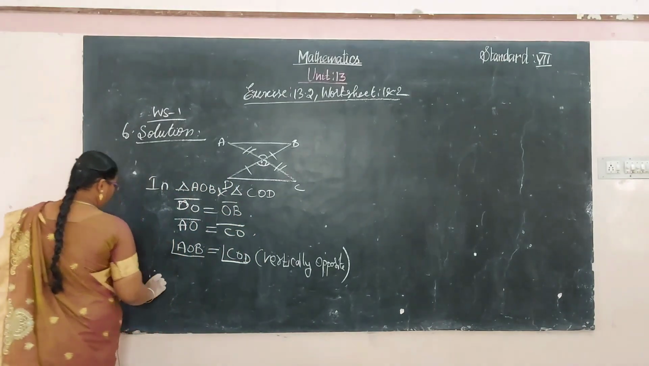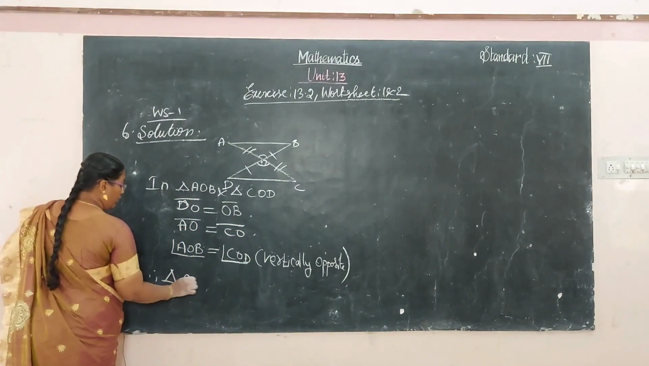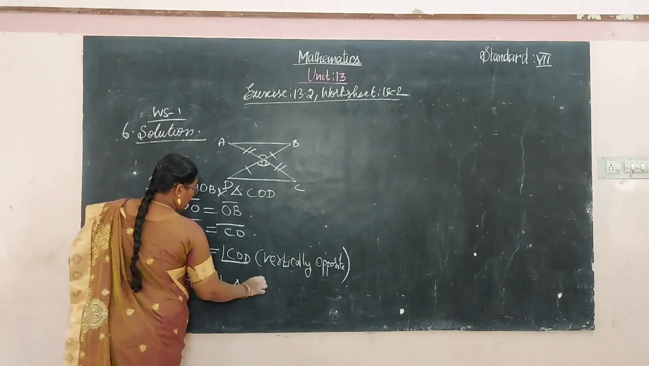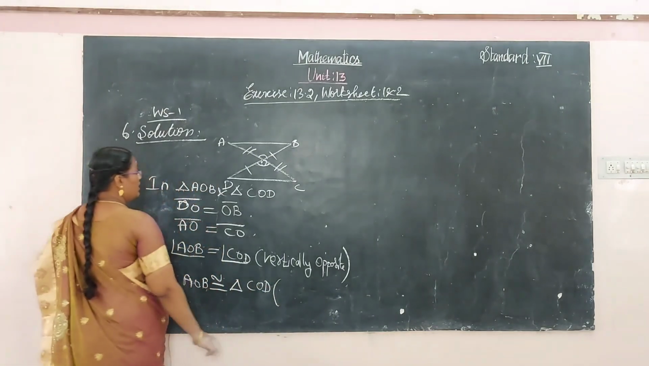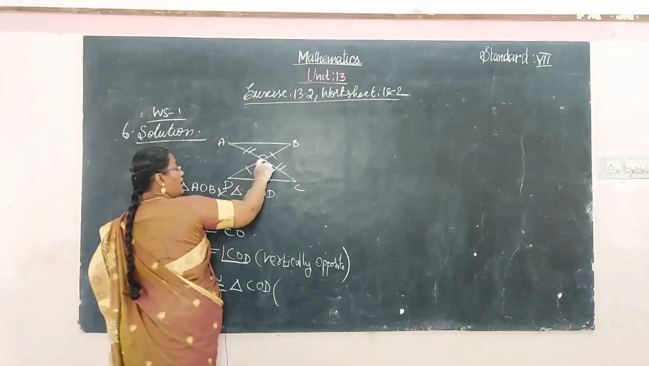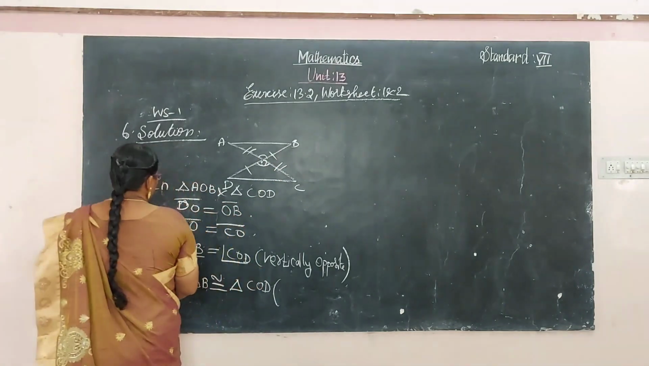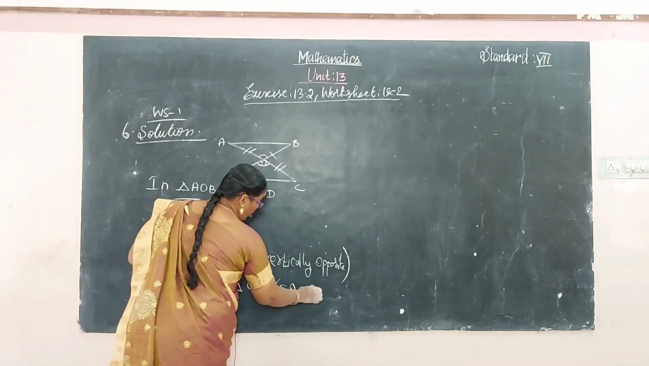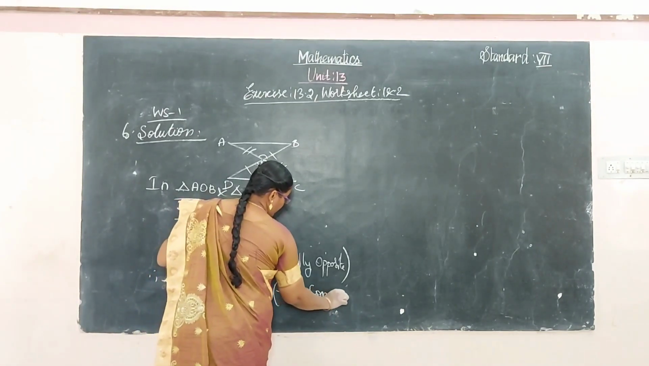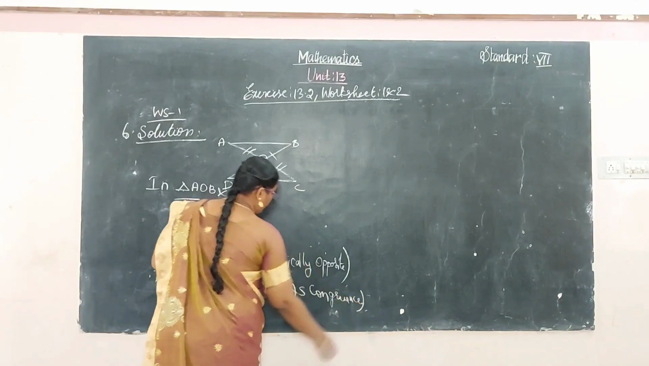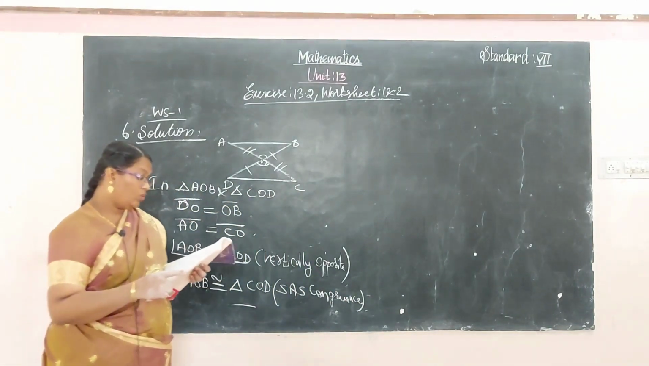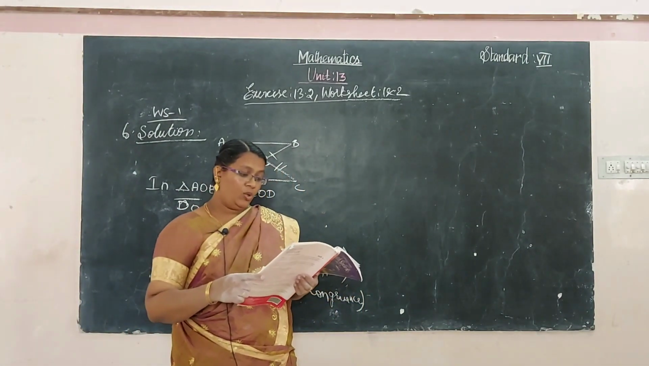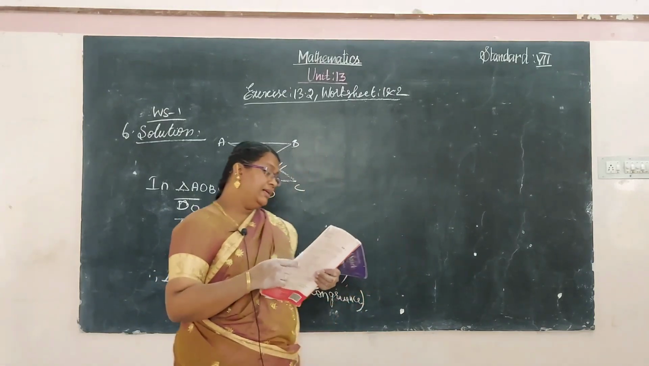Therefore the triangle AOB is congruent to the triangle COD since which criterion is satisfied? Side, angle, side. So SAS congruence. That's it. And next, the seventh one. In the figure, AB is equal to CD and AC is equal to BD. Prove that the angle A is equal to angle D.